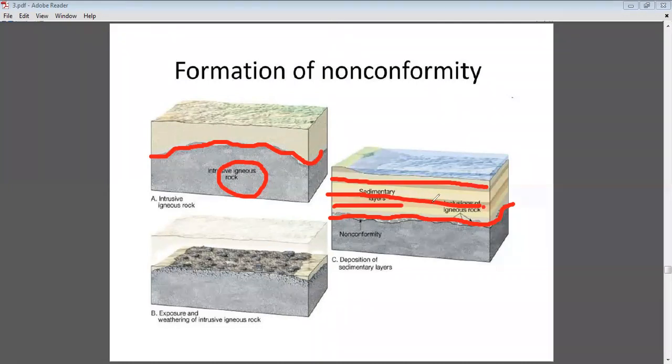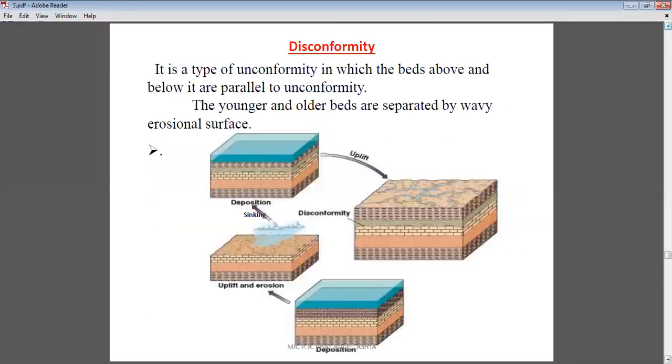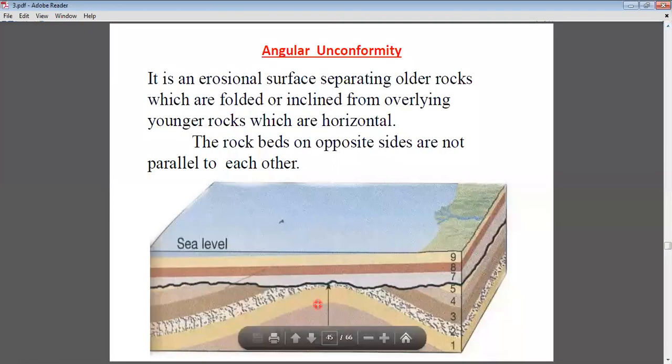Such a type of unconformity is considered a non-conformity. So these are the three types of unconformities. First, we discussed the angular unconformity. In an angular unconformity, we have seen that the older rocks are inclined and the younger rocks are always horizontal, so they are not parallel to each other.